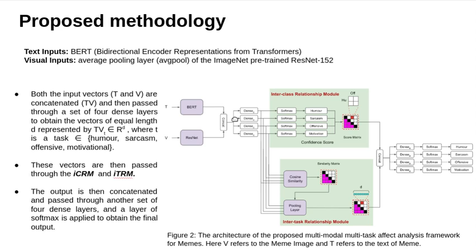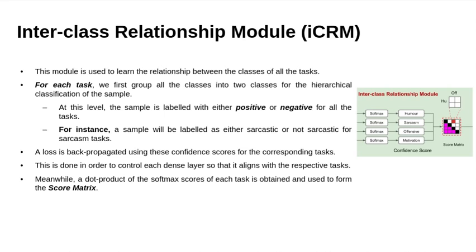These vectors are then passed through the ICRM and ITRM. The output is then concatenated and passed through another set of 4 dense layers, and a softmax layer is applied to obtain the final output, that is humor, sarcasm, offensive, and motivation.